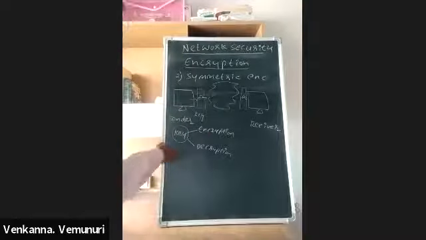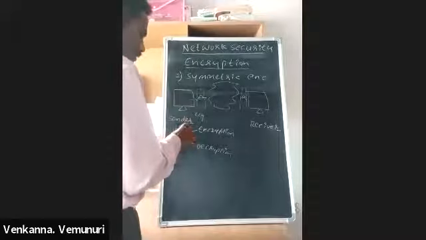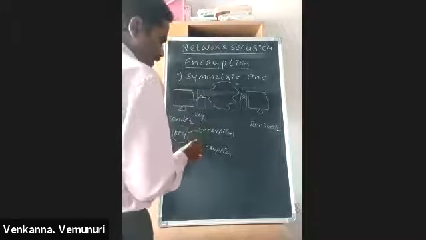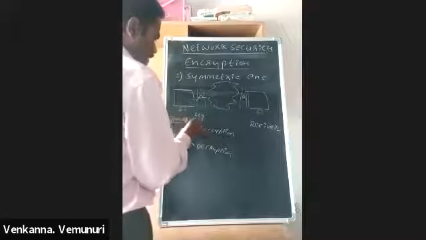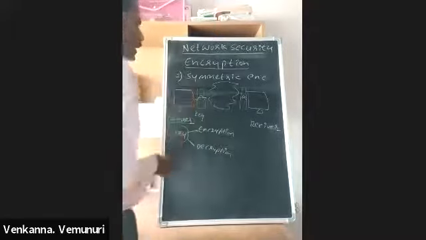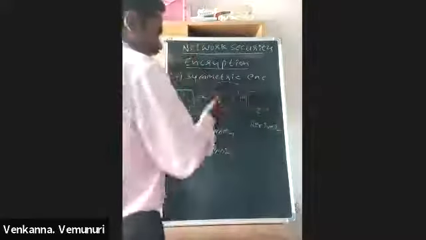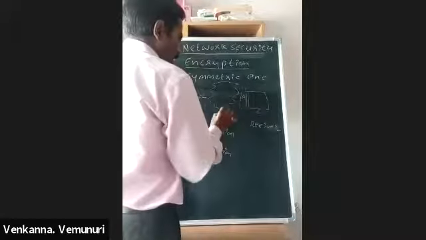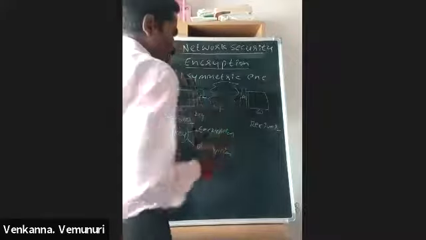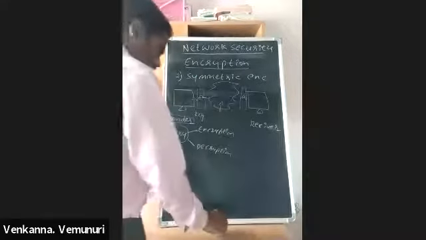The sender encrypts the data, and the receiver decrypts the data. In the middle of the network, if any person tries to access it, that person cannot read the encrypted data.